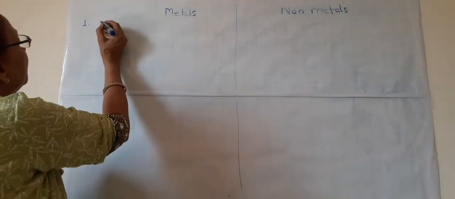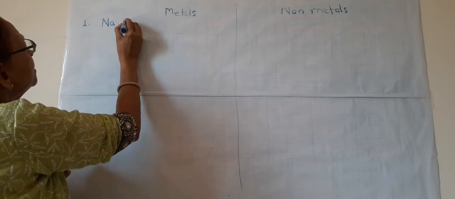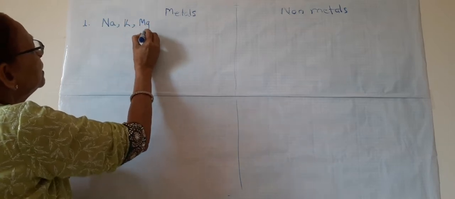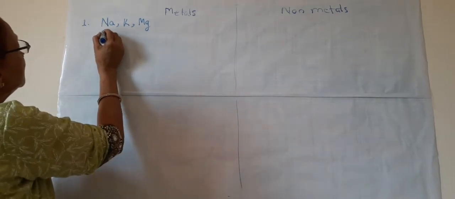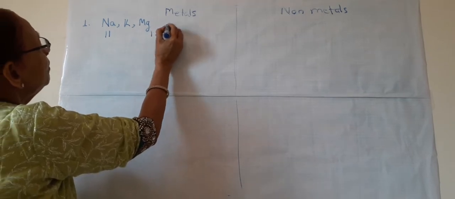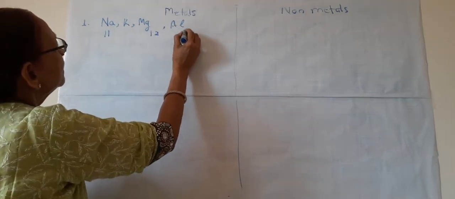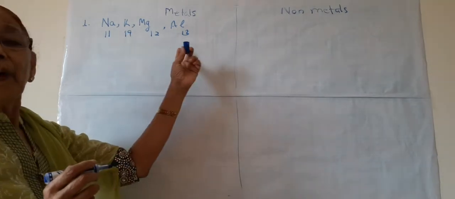Suppose we know sodium, potassium, magnesium, these are common metals. Sodium has atomic number 11, magnesium 12, aluminium 13, potassium 19. So these are the atomic numbers.